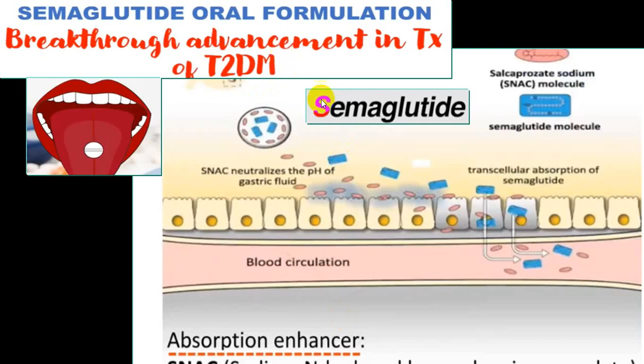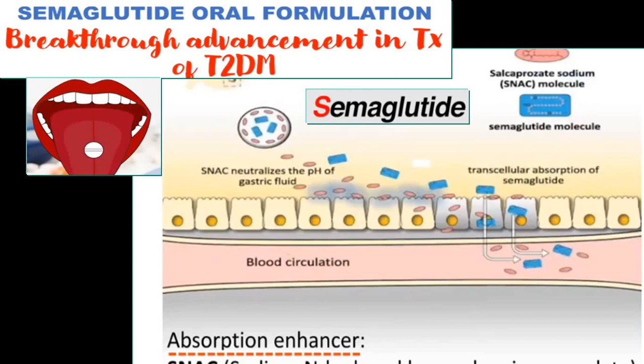Semaglutide is an oral preparation which is specially prepared, where, because of the acidic pH, this particular tablet will release semaglutide, which will be absorbed. Transcellular absorption will take place, and it is a specialized preparation. It contains a molecule called salcaprozate sodium, which acts as an absorption enhancer.